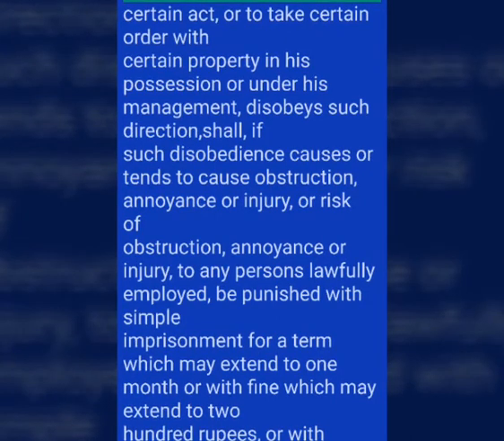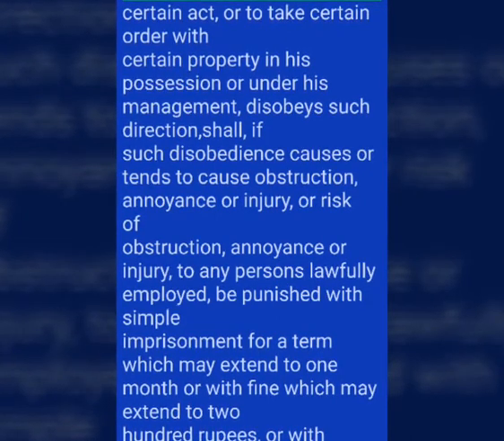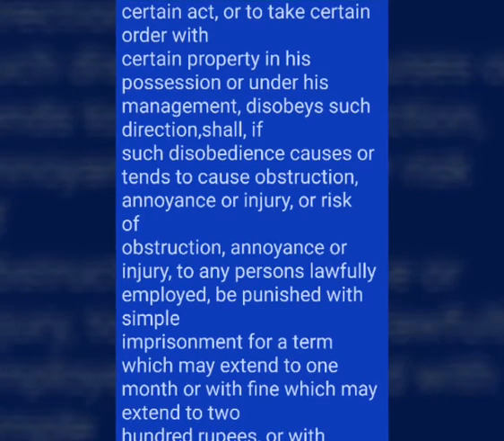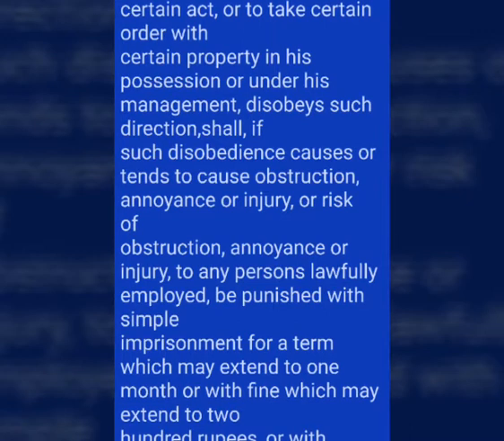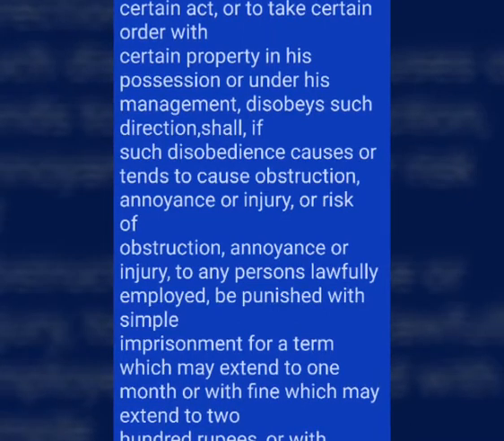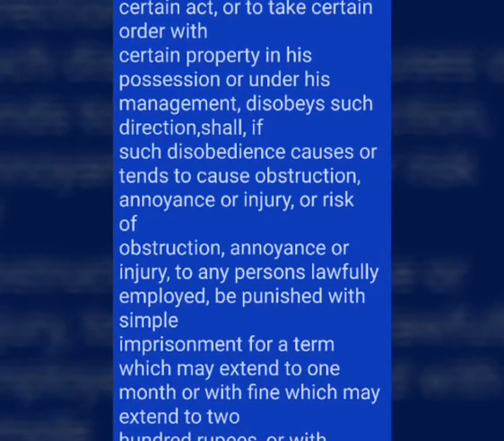Disobedience to order duly promulgated by public servant. Section 188, which comes under the Code's Chapter 10, of Contempts of the Lawful Authority of Public Servants, reads: Disobedience to order duly promulgated by public servant.